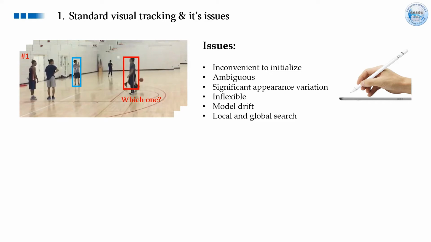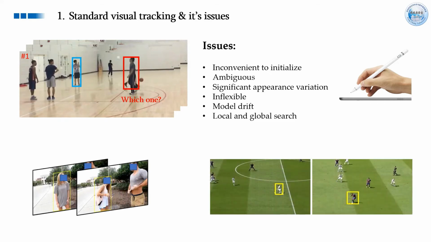A target object with significant appearance variation is hard to track for standard trackers. For example, a pedestrian may take off his or her clothes when they feel hot in the street. But current trackers assume the variation of the target object between different frames is minute, and they rely heavily on the appearance model. But this assumption is not valid for this common scenario.